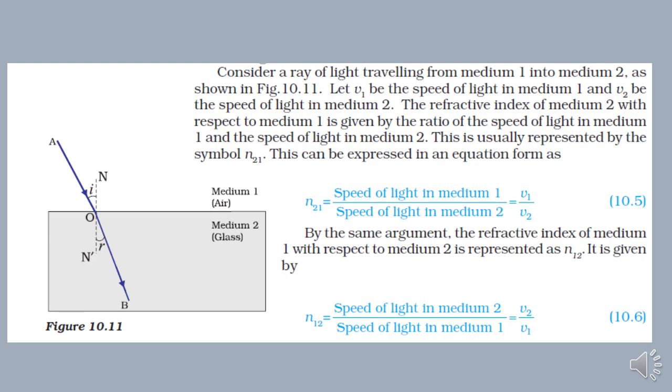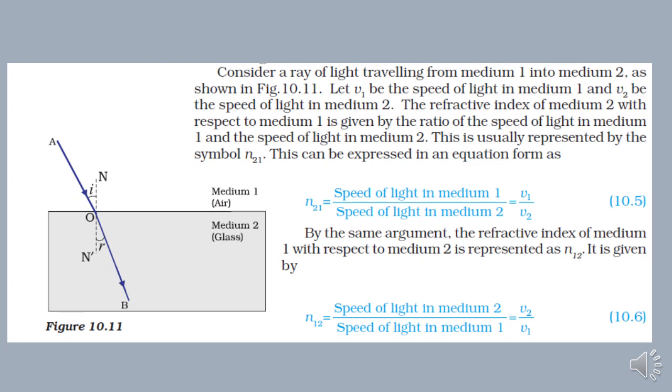Consider a ray of light traveling from medium 1 into medium 2, as you can see in the diagram. If we consider V1 to be the speed of light in medium 1, that is air, and V2 the speed of light in medium 2, which in this case is glass, then if you want to find the refractive index of glass with respect to air, you can find it by taking the ratio of speed of light in medium 1, that is air, upon speed of light in medium 2.